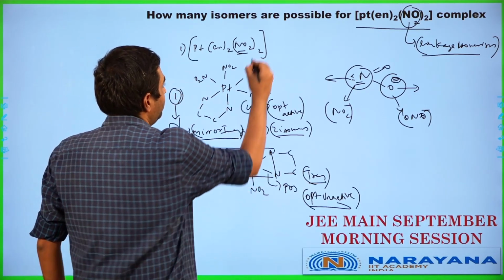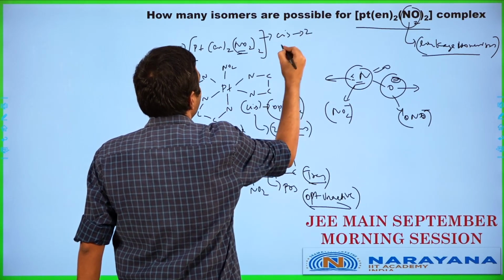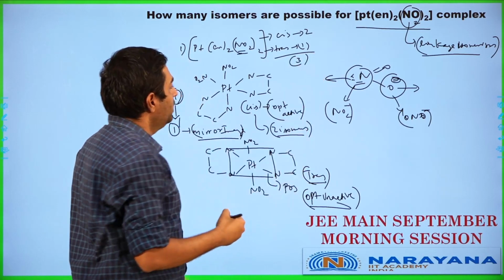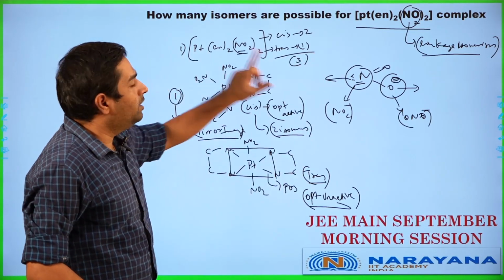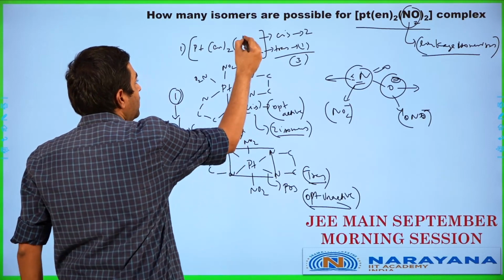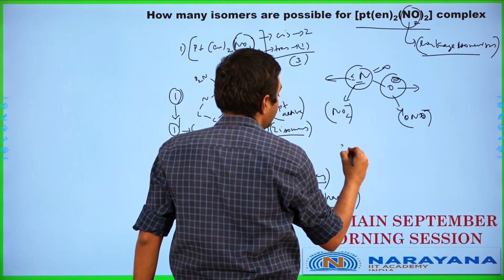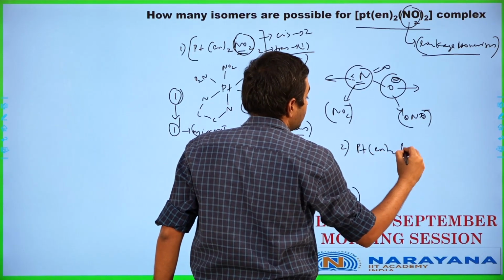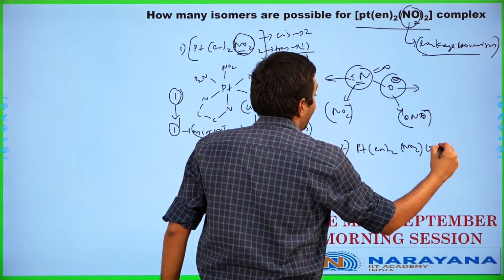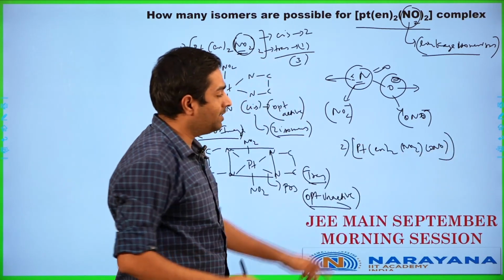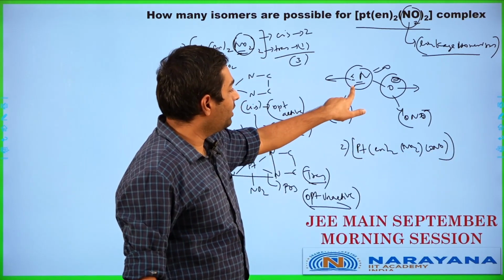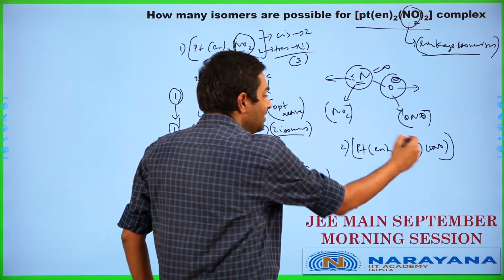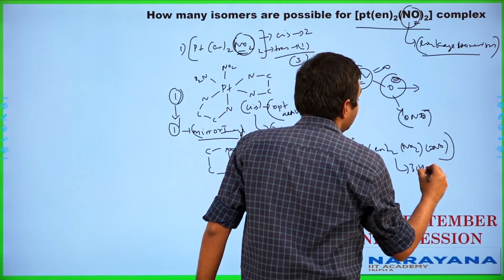So if I took this, we end up having cis having 2 isomers and the trans is going to be having 1. So total is going to be 3. Just like this, we will have linkage possibility now applicable for the NO2 group over here. If I'm applying the linkage possibility here, the second case possible is going to be PTEN twice, NO2 and an ONO. That is, in this case, the NO2 is linked over here, meaning the nitrogen is donating, and there is an ONO, meaning the oxygen is donating in this scenario over here. So this is basically also going to have 3 isomers possible.